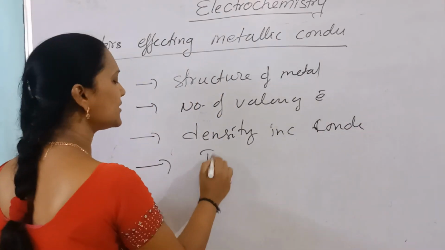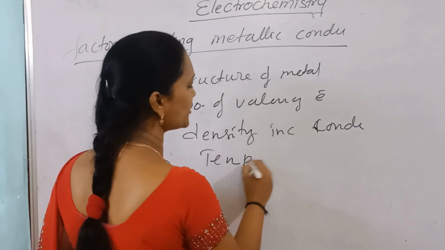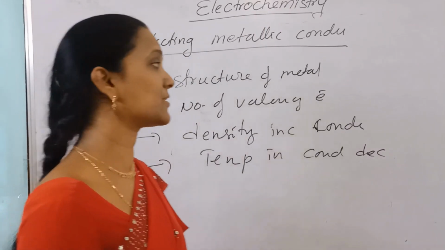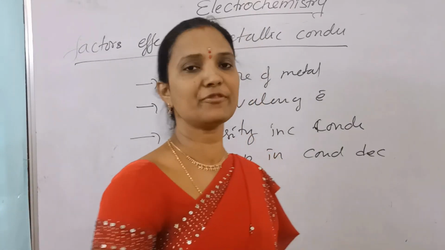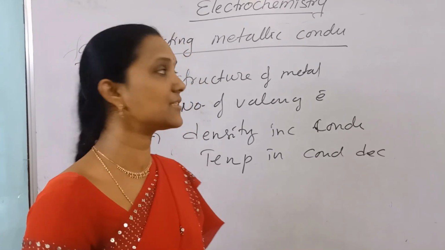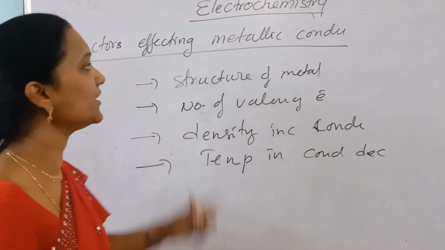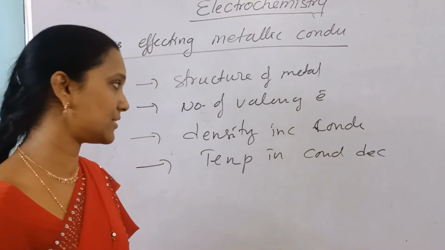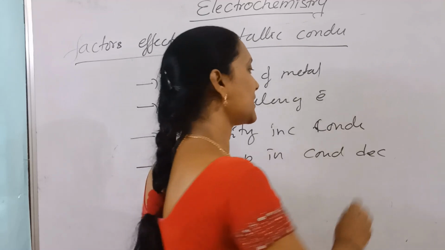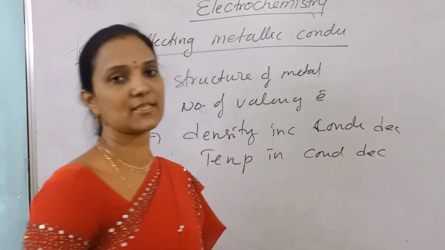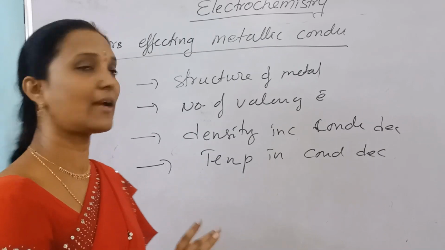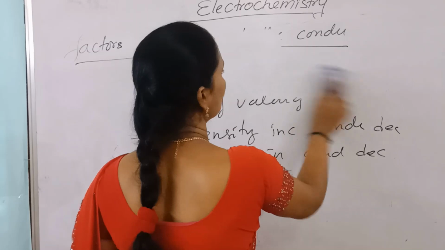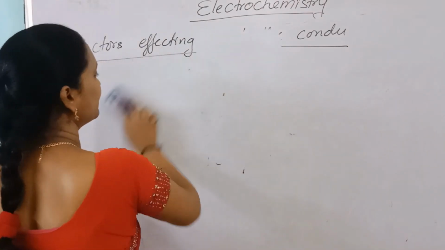And temperature: as temperature increases, conductance decreases, because thermal motion of metal ions prevents the flow of free electrons. So these are the factors affecting metallic conductance: structure of the metal, number of valence electrons, density, and temperature. Next, what are the factors affecting electrolytic conductance?